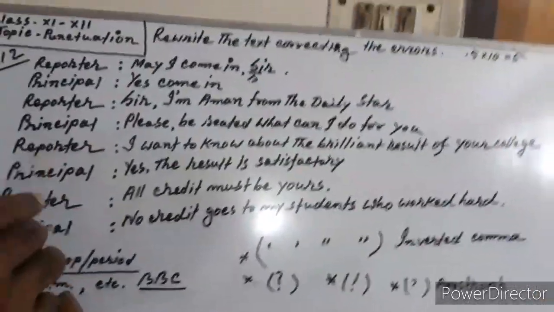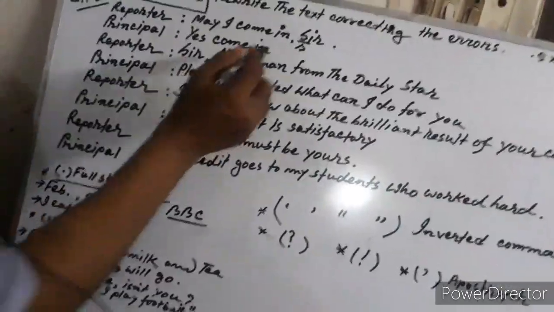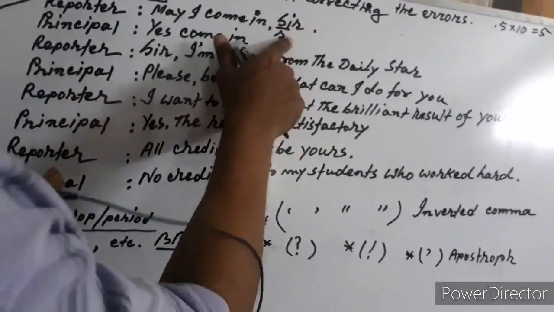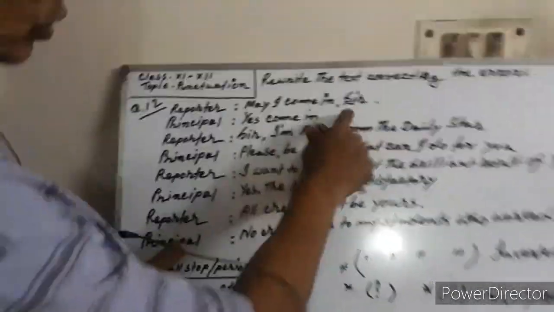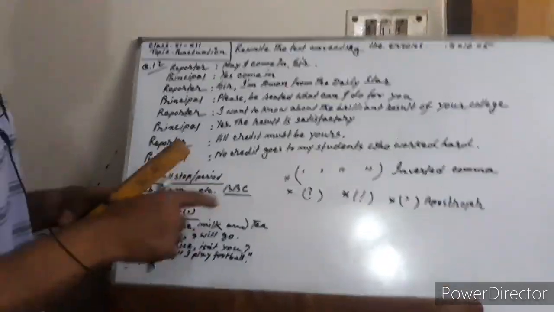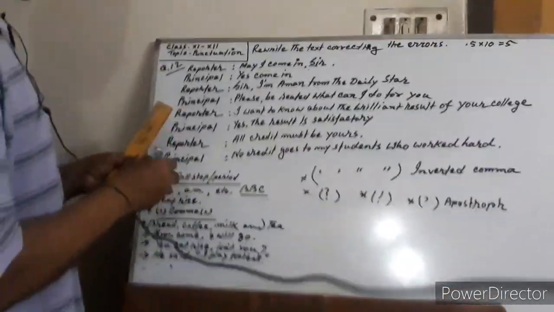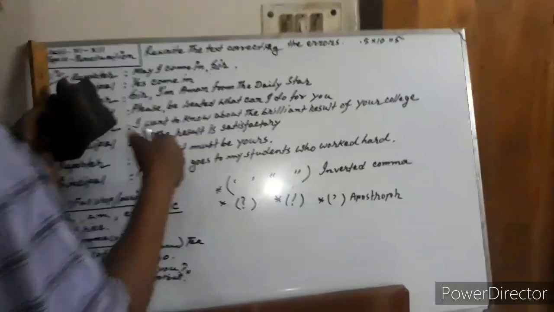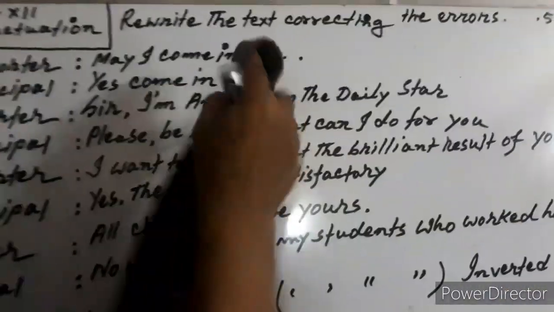So you should mark something. Suppose, first you have to write the question, you have to write this dialogue in full on your answer script, using punctuation correctly. And here, as you know, in sir, R here will be a small letter.